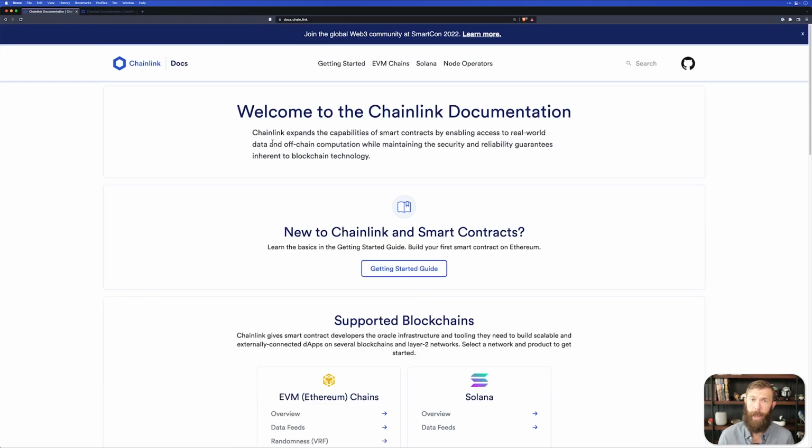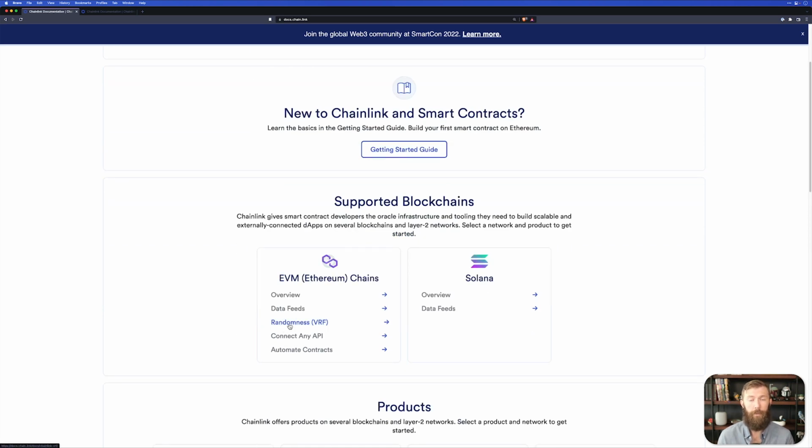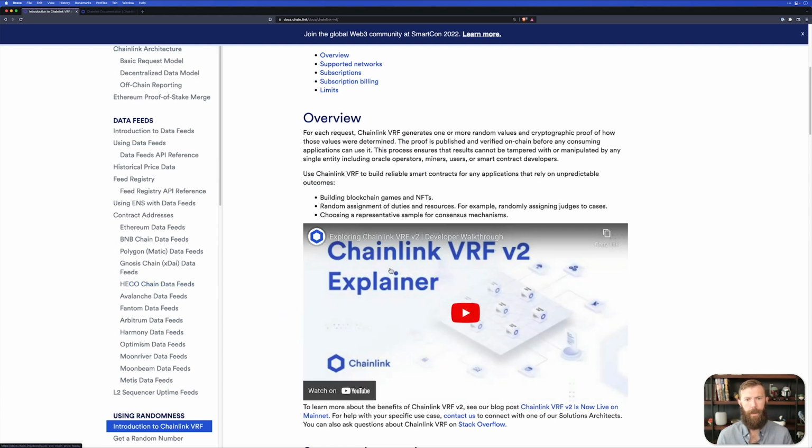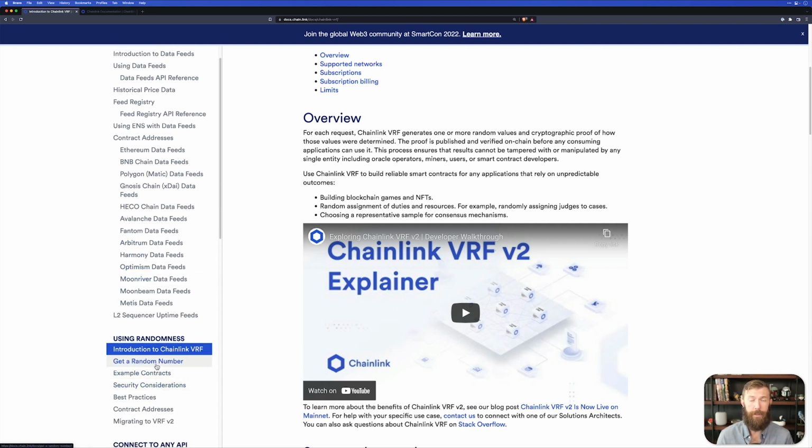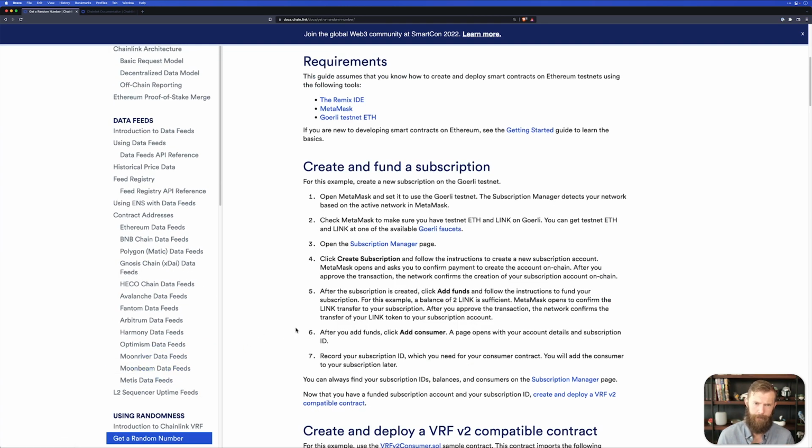Again, we'll start at the documentation page, so docs.chain.link. If we scroll down, we'll go to randomness, or VRF. Now, here again, we can learn about how to use randomness and how Chainlink VRF works, but I'm jumping straight into getting a random number. For this one, we're going to need another asset. Not only would we need testnet ETH, but we'll also need testnet LINK tokens. This will allow us to create a subscription that we can fund in order to get our random values.